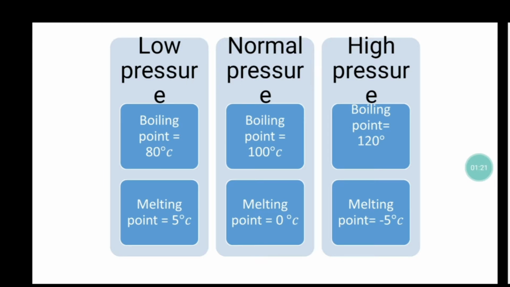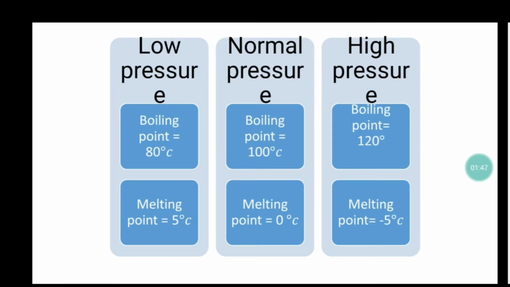Now we all know at normal temperature, the boiling point of water is 100 degrees Celsius and melting point is 0 degrees Celsius. So now this is at normal temperature, right? And this normalness depends upon the pressure, means at normal pressure, the boiling point of water is 100 degrees Celsius and melting point is 0 degrees Celsius.